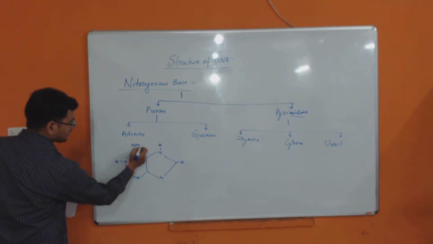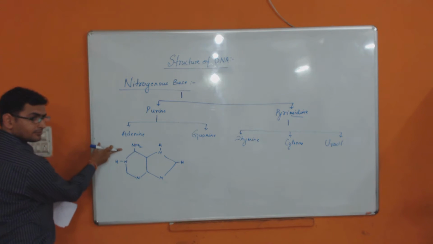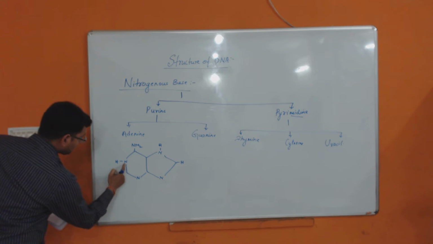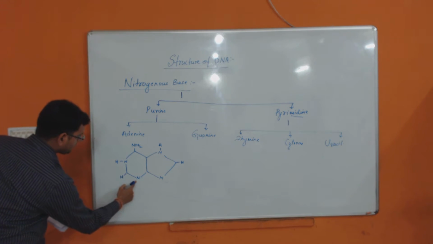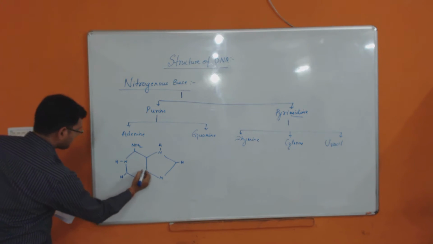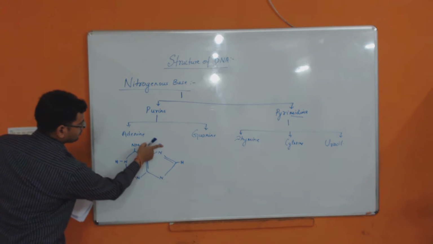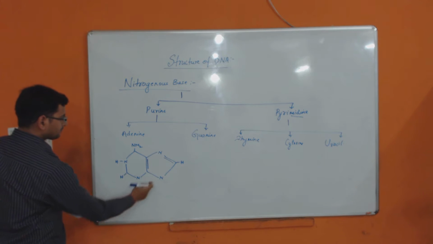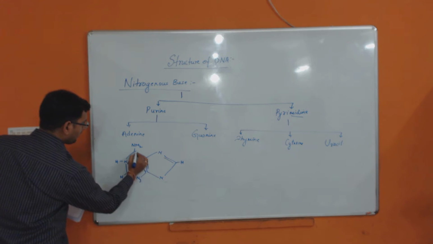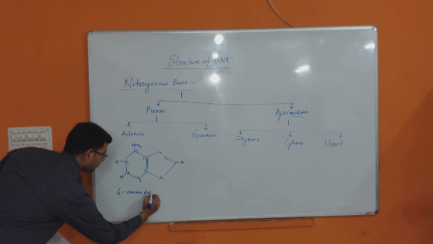This NH2 group is called the amino group. So it is located like that. You have to see the nitrogen first. In the first nitrogen, then this nitrogen, then we have a double bond here, and a double bond here also. Clear? Now its numbering will be 1, 2, 3, 4, 5, 6. This is called 6-amino purine.